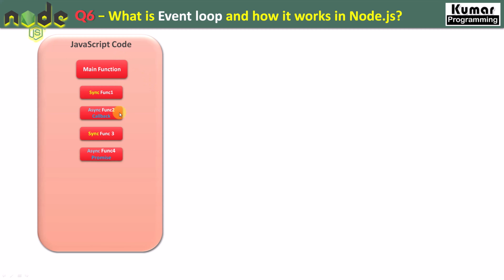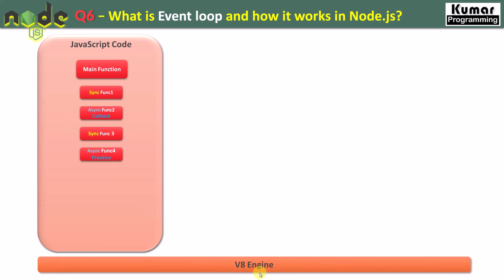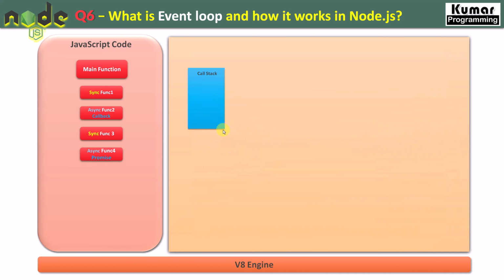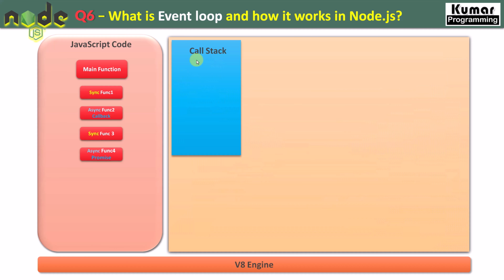So here we have our JavaScript code. As soon as our JavaScript code is executed with the help of the V8 engine, the very first thing that comes into the picture is the call stack. The functionality of the call stack is that it takes the functions step by step, registers them over here, and then executes them. The very first time, our main function will come over here, so our main thread is getting started. Once the main thread is started, our next block will come over here, that is the synchronous function, and since it is a synchronous function, it is going to be executed immediately.